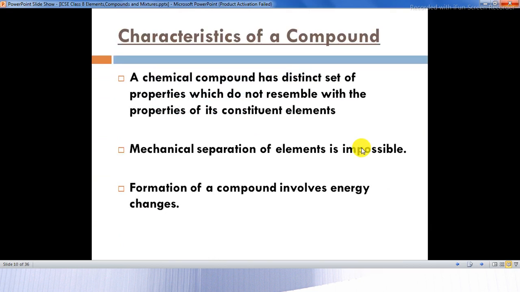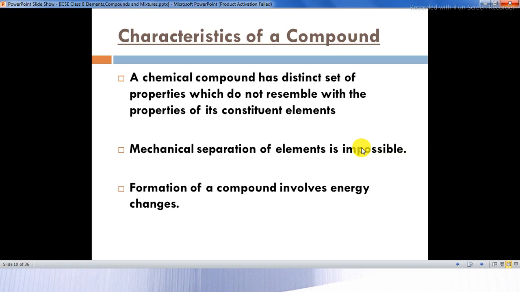It will have a distinct set of properties which do not resemble the properties of its constituent elements. What do you mean by this? For example, water is a compound having the formula H2O. If you compare the properties of hydrogen and oxygen, hydrogen is a gas, oxygen is a gas, but when both hydrogen and oxygen combine together, they form water, which is a liquid.